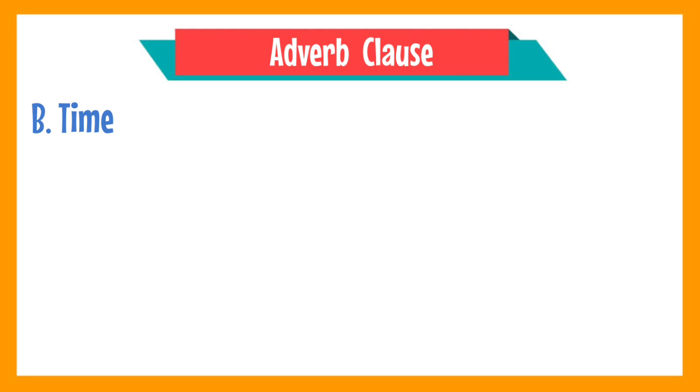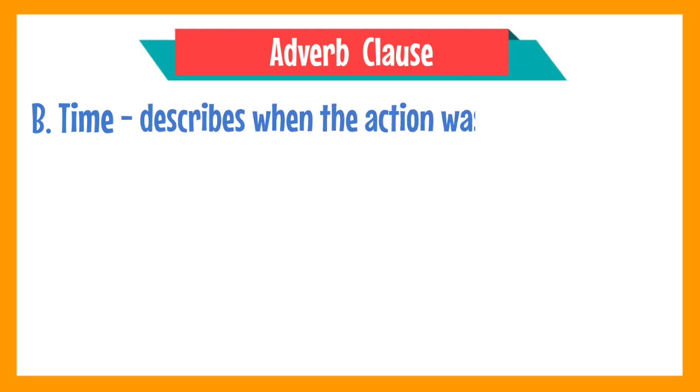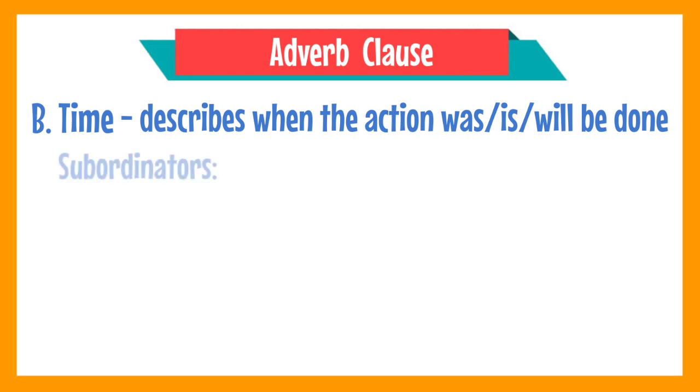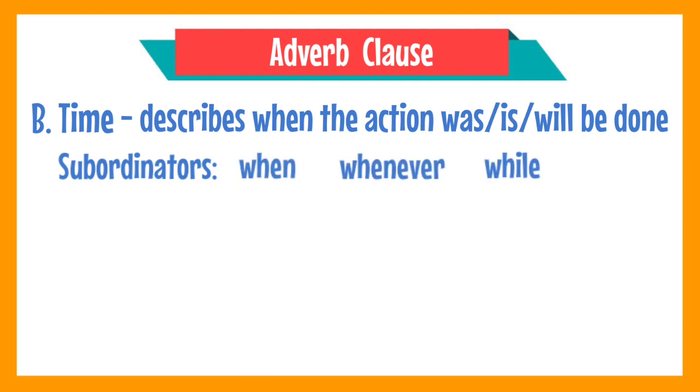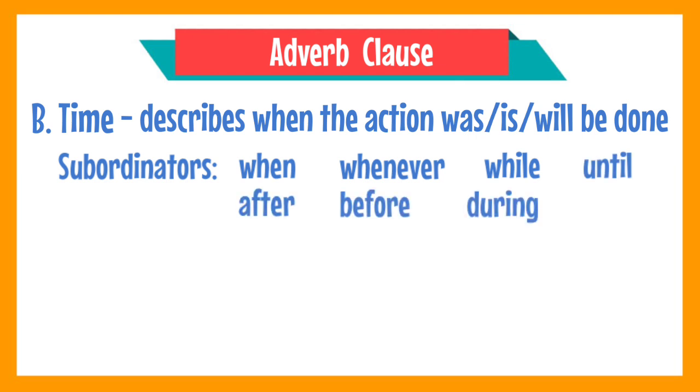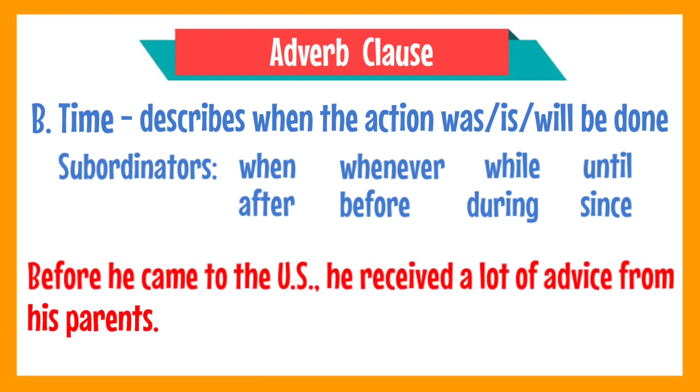Obviously, an adverb clause of time describes when the action is done or was done or will be done. These are the subordinators used to introduce adverb clauses of time: when, whenever, while, until, after, before, during, and since. For example, before he came to the US, he received a lot of advice from his parents.